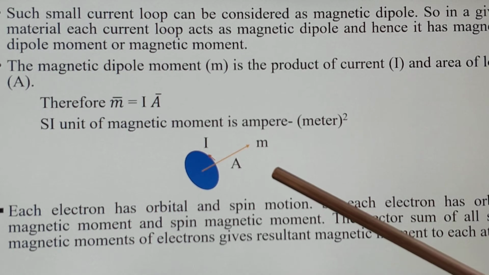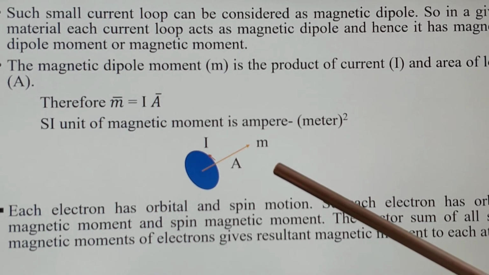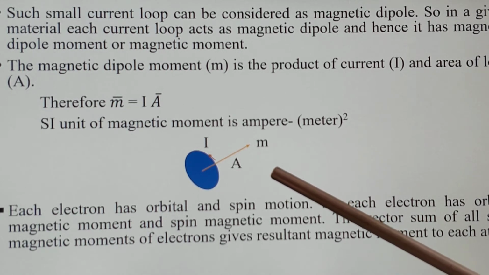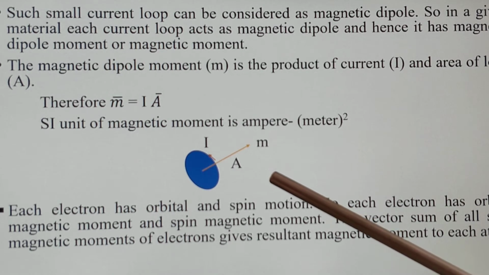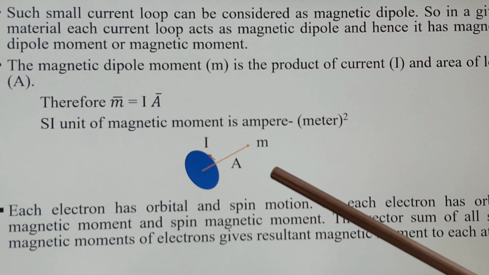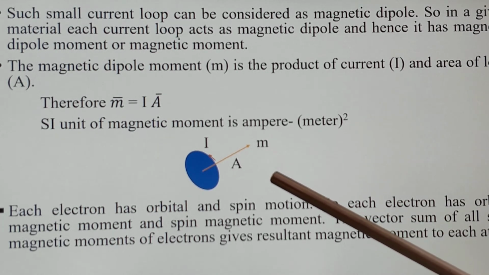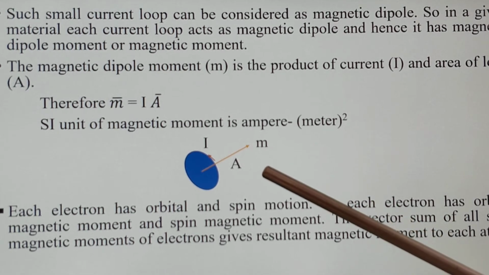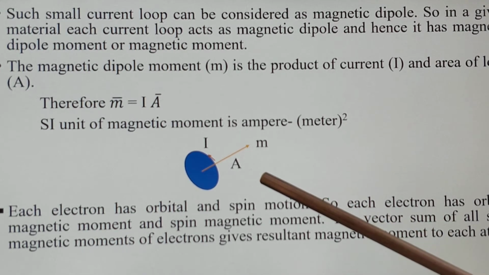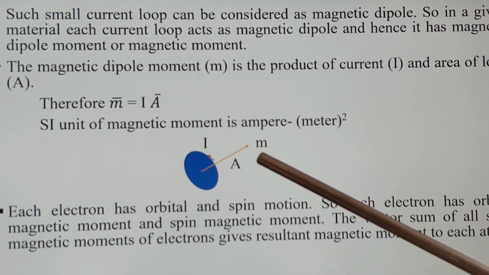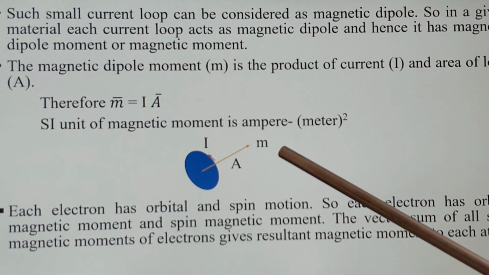This diagram shows an orbit in which electrons are revolving, circulating in this loop. This electron creates a current I, and here we denote the area of the loop as A. This arrow shows the direction of the magnetic moment.